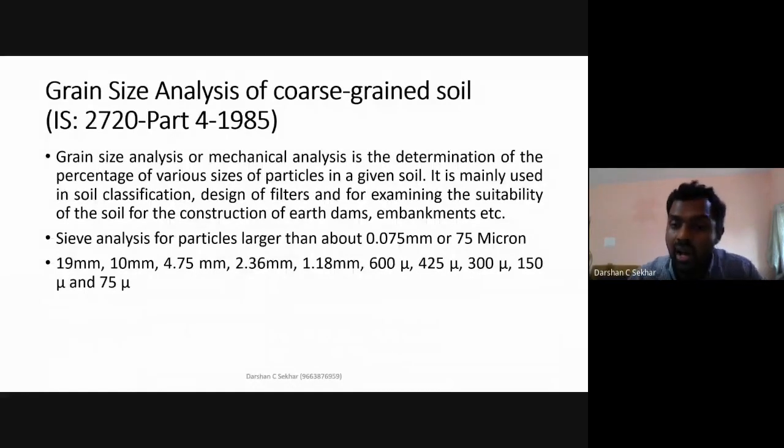First thing I do, I take 1 kg of my dry soil mass, then go to a tap, open the water, allow the water to soak the soil mass, then wash the soil mass. This is called wet sieving analysis. Once I wash the soil mass, the finer particles, which were giving the reddish color to my soil, will flow away with the water. The only particles left are sand, just like your river sand, which is colorless. You can feel the sand content there.